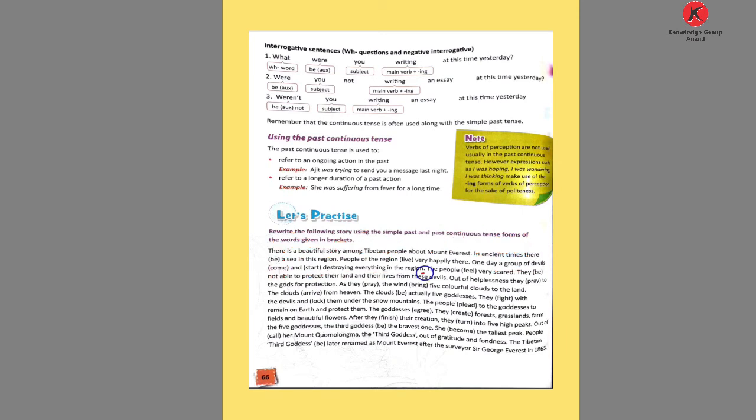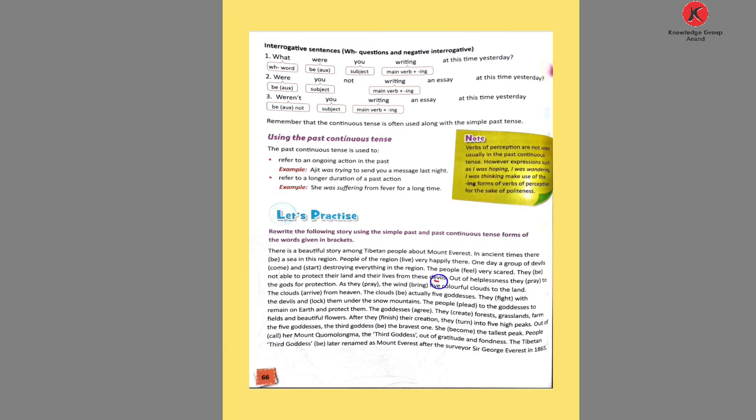Then the people feel very sad. So the people of the region felt very scared at that time. They be, the verb is given here: not able to protect their land and their lives from the devils. Here use what? Be. So only write were. They were not able to protect their land and their lives from the devils.